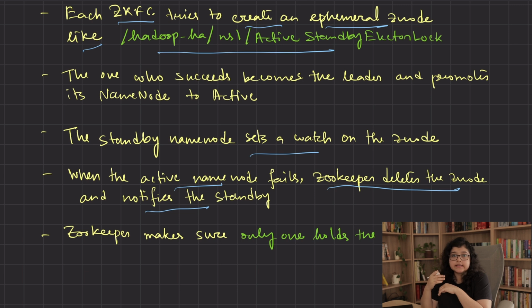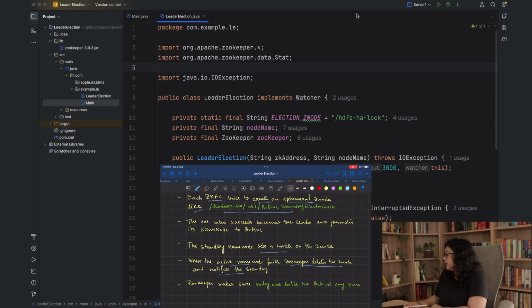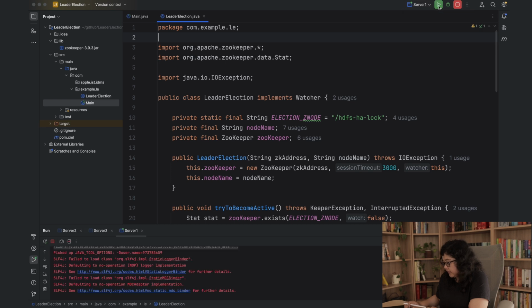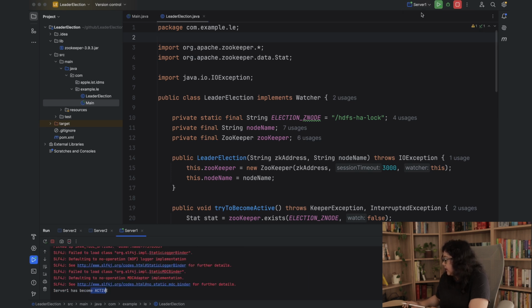Now let's look at a simple Java code to see how leader election actually works. So here we have Zookeeper client code. Let's see what it does, then we will see how it does. So we have two instances, server 1 and server 2. Let's first run server 1. So we see server 1 has become active. Now we will run server 2. And we see server 2 is standby, current active is server 1.